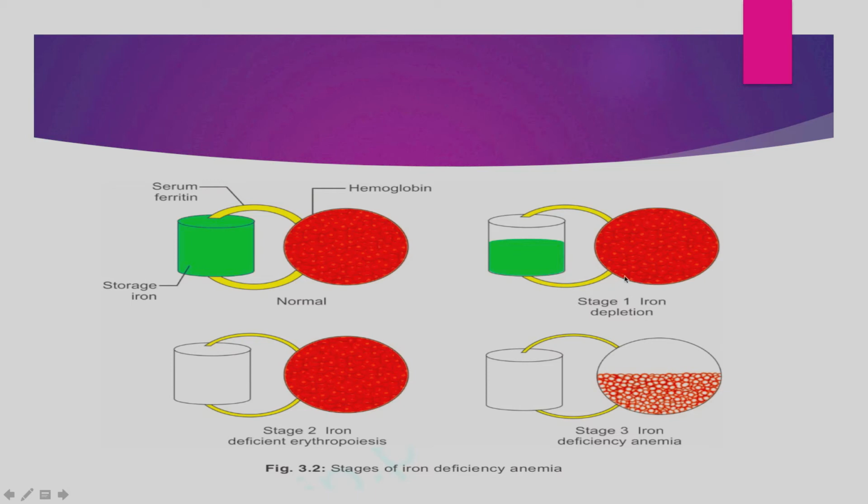In the second stage, the storage iron is completely finished, right? Then the RBCs are still being formed, because there is still some serum iron left, but the overall iron is less, so the erythropoiesis becomes deficient in iron. In the third stage, there is no storage iron left, there is no serum iron left, serum ferritin is low, serum iron is also low. So then the RBCs become deficient in hemoglobin, and iron deficiency anemia dawns completely.